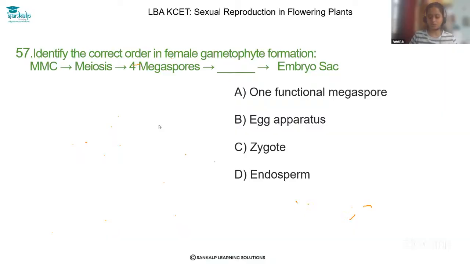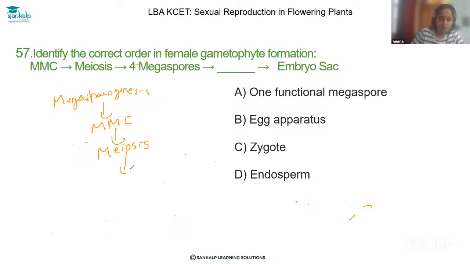Let's solve the question 57. Identify the correct order in female gametophyte formation. Dear students, as you know, during megasporogenesis, what happens? The MMC cell, megaspore mother cell, will undergo meiotic division to form what? Four megaspore cells, right? So these are four megaspores.